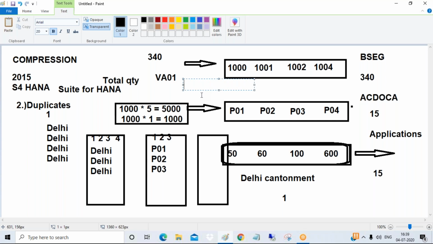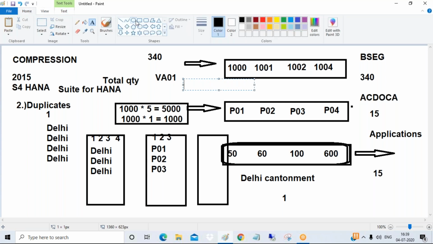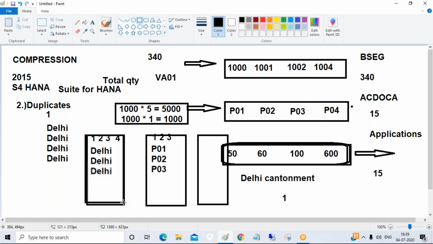So one more time, I want to discuss with you. In HANA, we have column stored tables. In column stored tables, each column is arranged like a tiny table, and it acts like a separate index. And each value is identified with a separate code. Say Delhi with 1, the second position is identified by 2, 3, 4, like this. So with these codes, the system no need to recognize the entire character. The system will recognize only these codes.